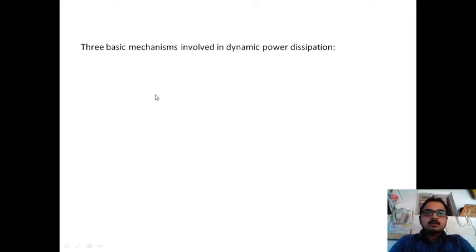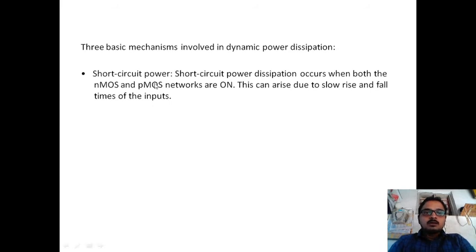Then the three basic mechanisms involved in dynamic power dissipation. We will see what those are. The first one is short circuit power. Short circuit power is nothing but the power dissipation that occurs when both the NMOS and PMOS networks are on. This can arise due to slow rise times and fall times of the input, which means a less transition time. The NMOS and PMOS are in on position for a small amount of time. At that time, a direct path is established between VDD and ground. That is nothing but a short circuit. Due to this, short circuit power dissipation will occur.